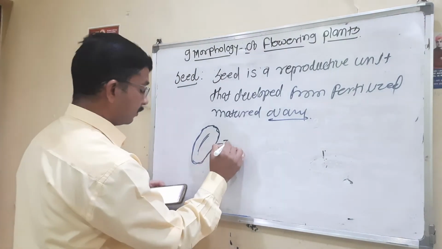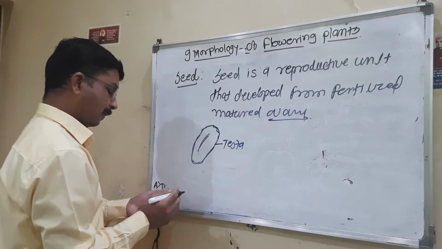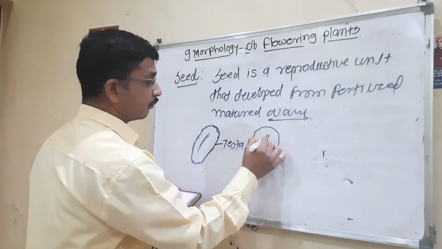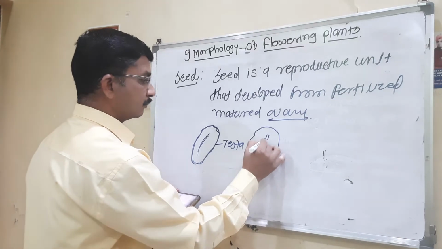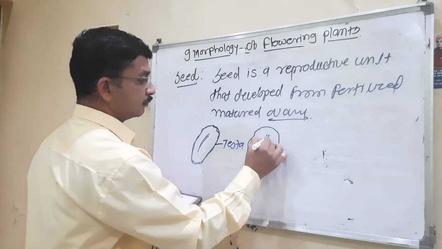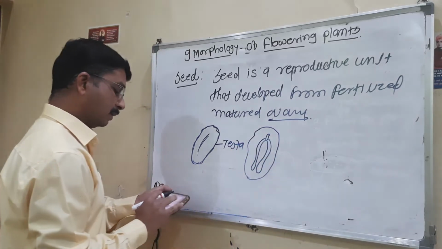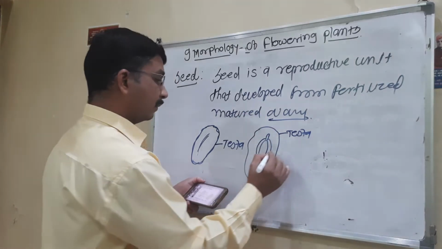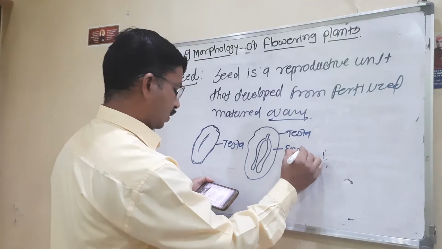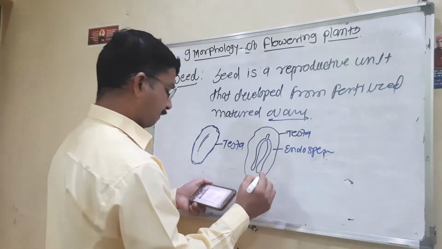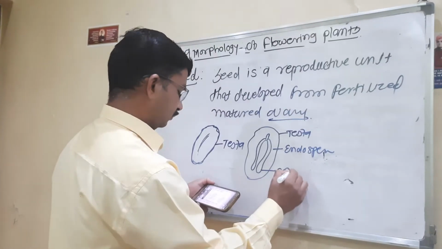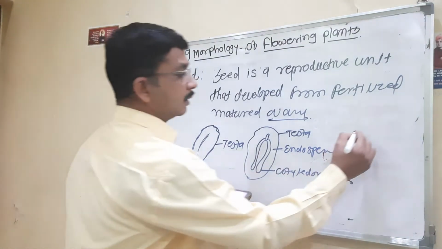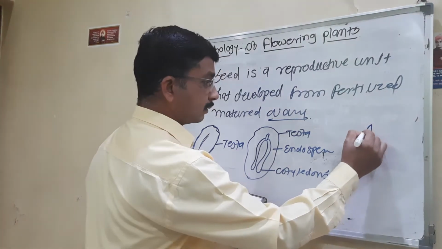This outermost cover is called the testa. This kind of structures are also present. This is the testa, the outermost cover. This is the endosperm, and this is the cotyledons.